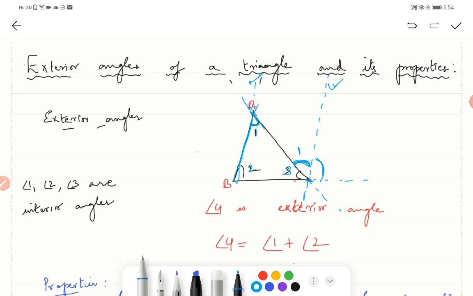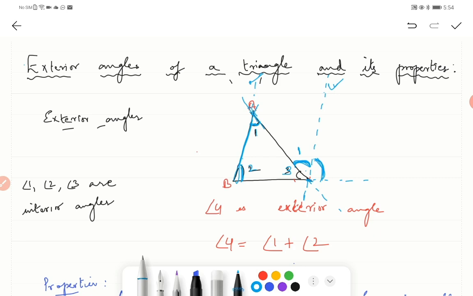So my angle here will be 1. It is equal, right? Now this angle is what? A corresponding angle, isn't it? This is on the same side.